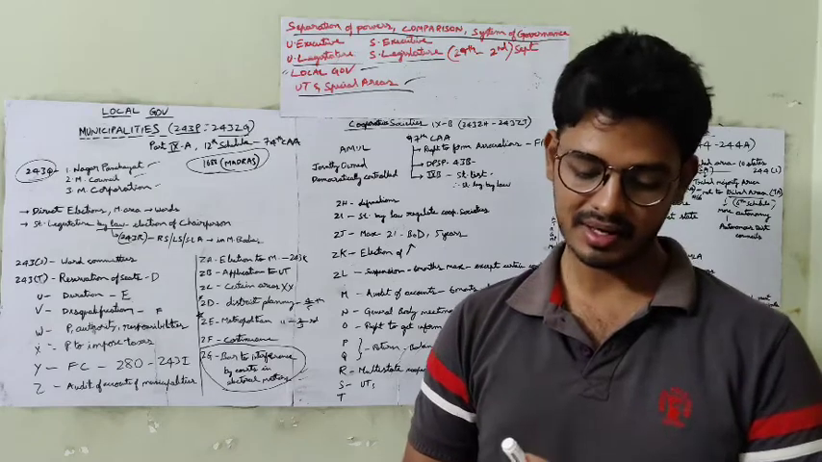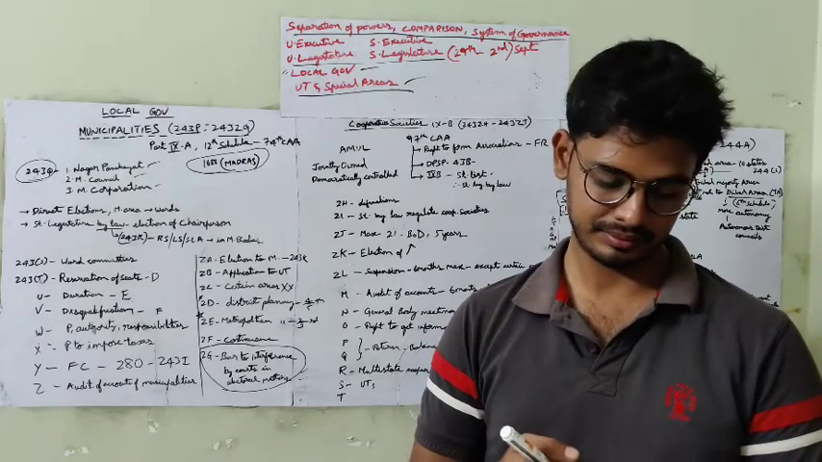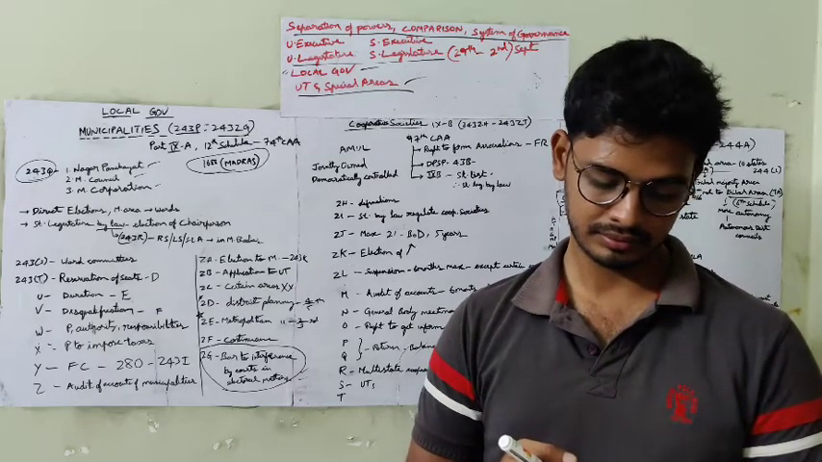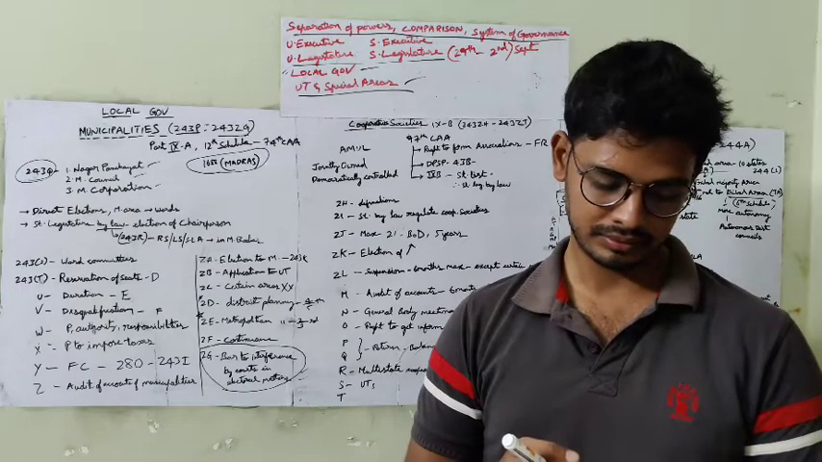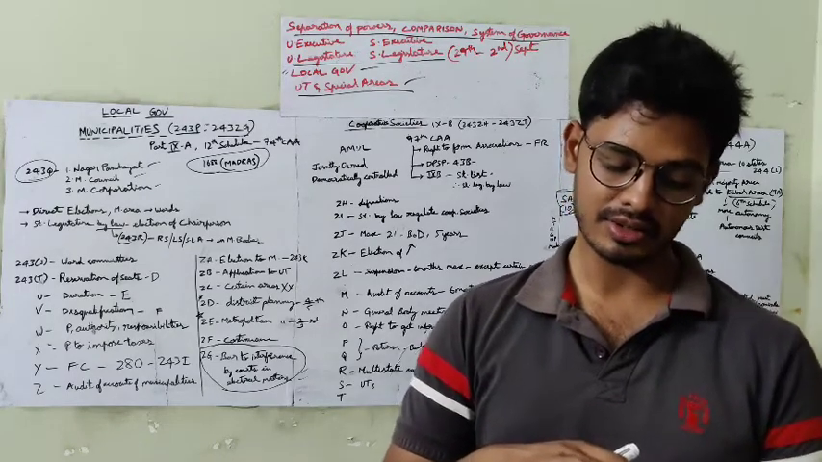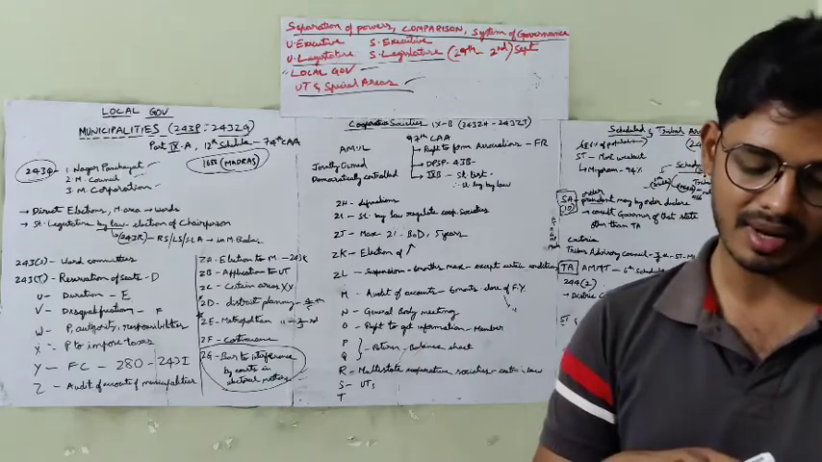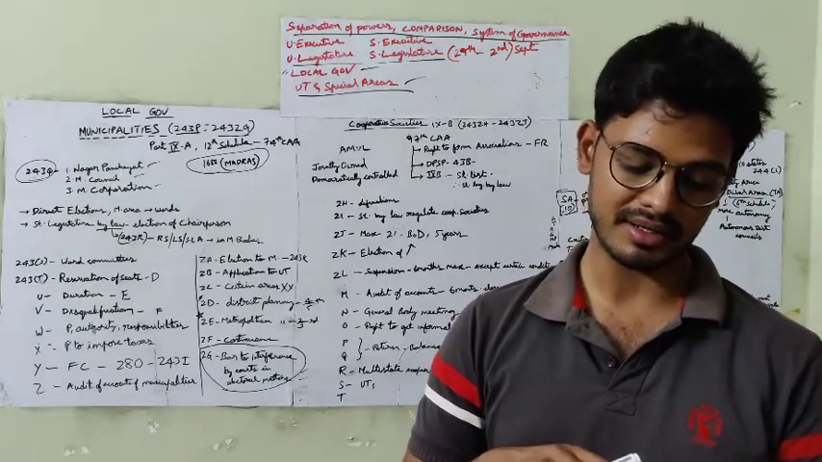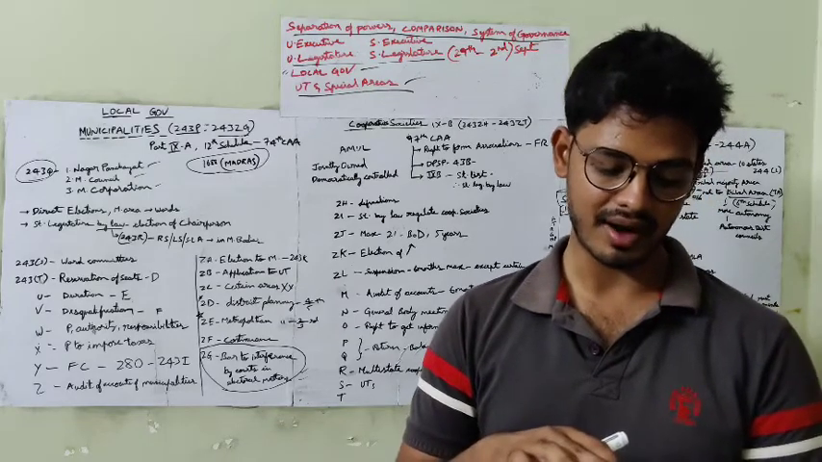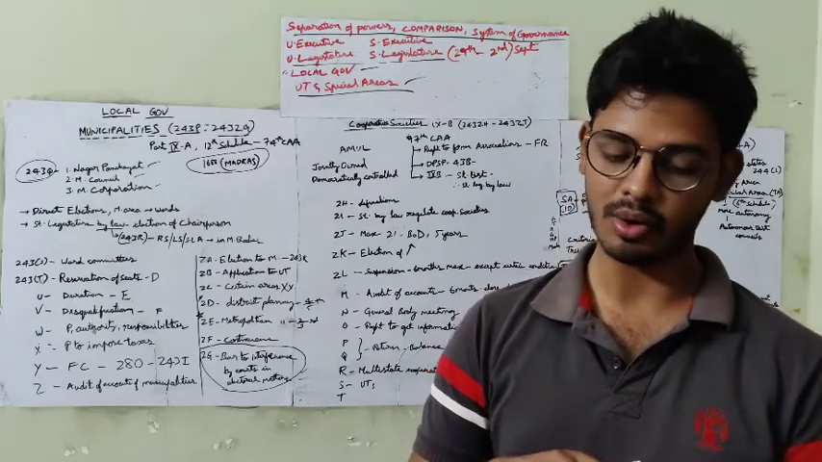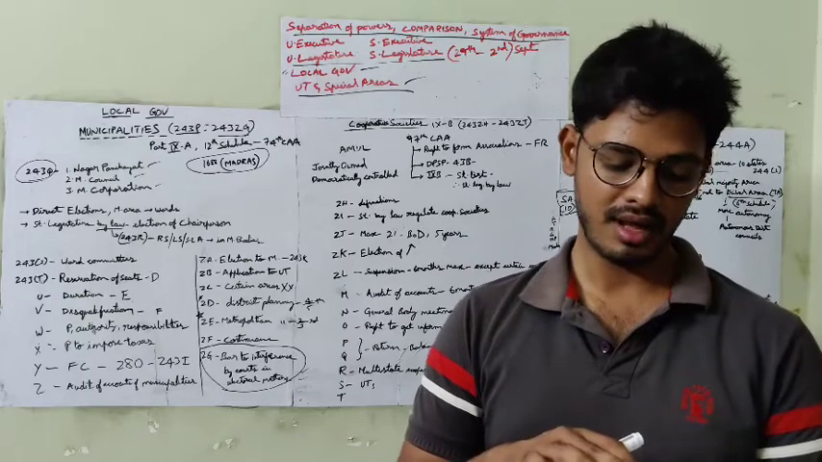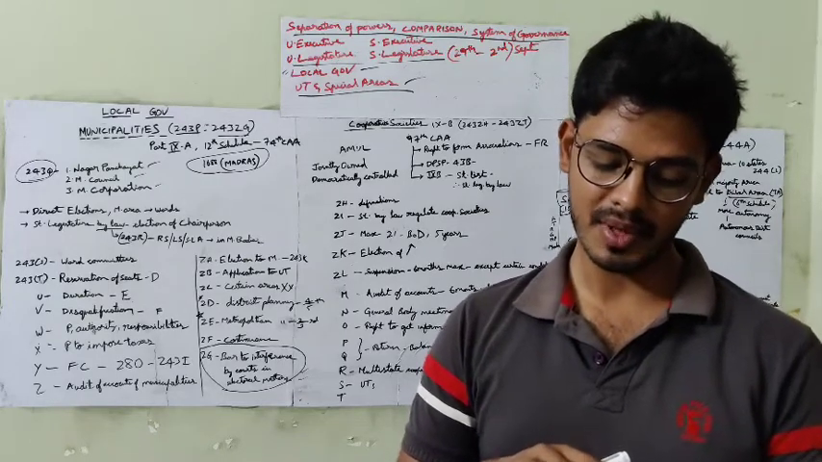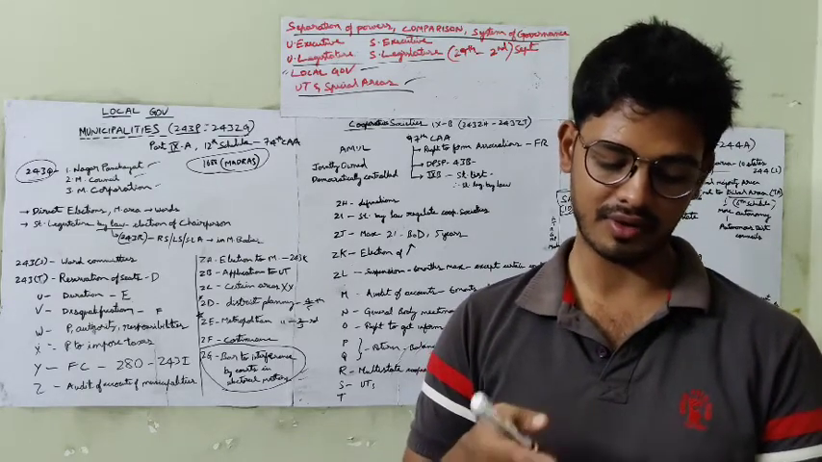So for the district planning committee, every state shall constitute at the district level a district planning committee to consolidate the plans prepared by the panchayats and municipalities in the district and to prepare a draft development plan for the district as a whole. You are understanding, right? The state legislature may make provision with respect to the following.